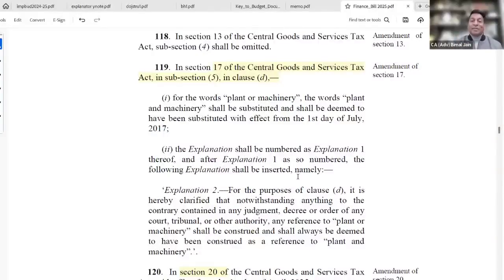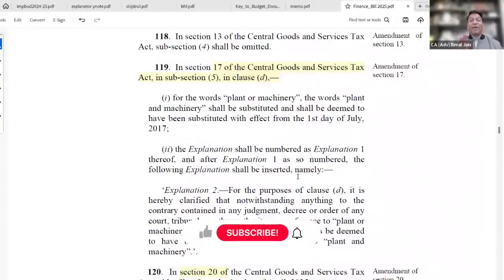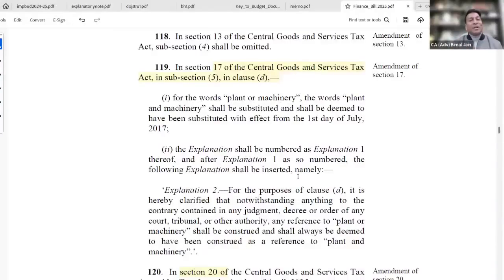Just to recall and add further, the recent judgment coming from the pre-GST era also, Bharti Airtel, on whether a particular item is movable or immovable, with reference to a telecommunication tower or prefabricated structure. And it is being held that a telecommunication tower, which is being screwed to the structure, is not embedded in the earth. It is movable. Hence, credit is available. This was the judgment of pre-GST. To my mind, this judgment holds good in the GST regime as well.